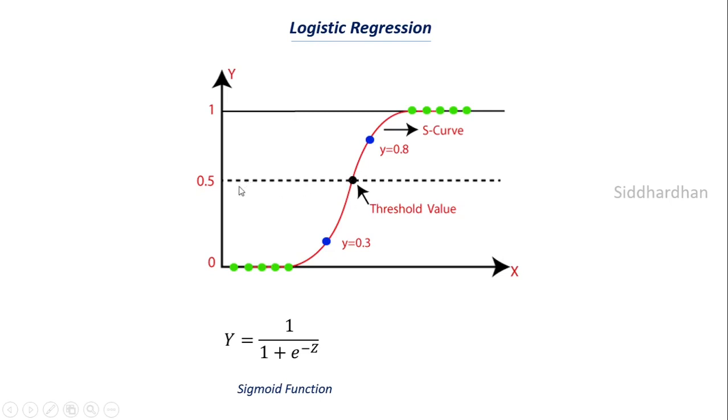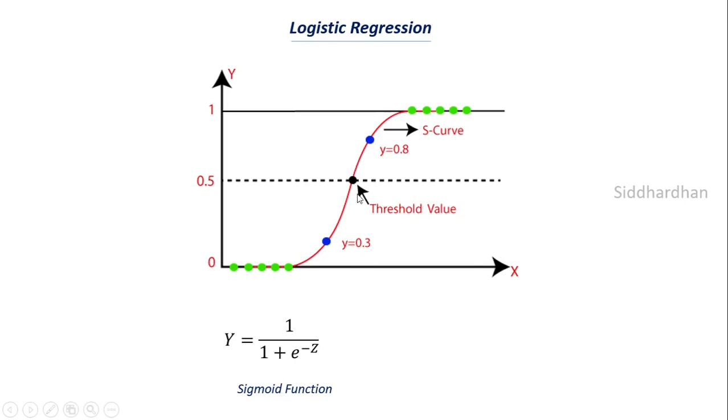There is a threshold value. In this case the threshold value is 0.5, right? If your prediction is greater than 0.5, it will give the label as 1, which means the news is fake news. If the prediction is less than 0.5, it will give the value as 0, which means it's real news. For this, we need to make a function in this sigmoid equation, which is 1 by 1 plus e power minus z.